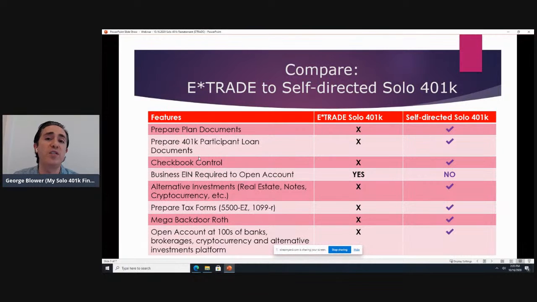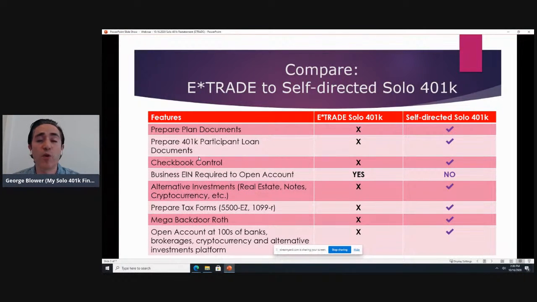And so when they're investing in alternative investments, it's very important that they have checkbook control. Let's say that they want to buy a rental property. Well, they might need a checkbook to pay for renovation on that property. They might need a checkbook if you're lending money out, so you're investing in a promissory note. So with our plan, it's going to be set up, of course, where you have checkbook control over the money, and you don't have to come back to us for approval or anything like that. We're here to support you, of course, but no approval is required.